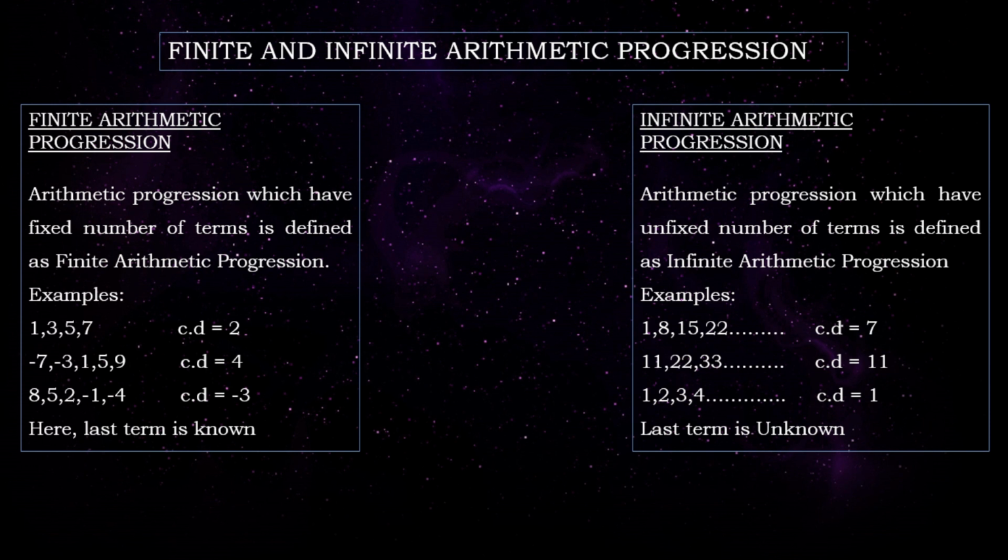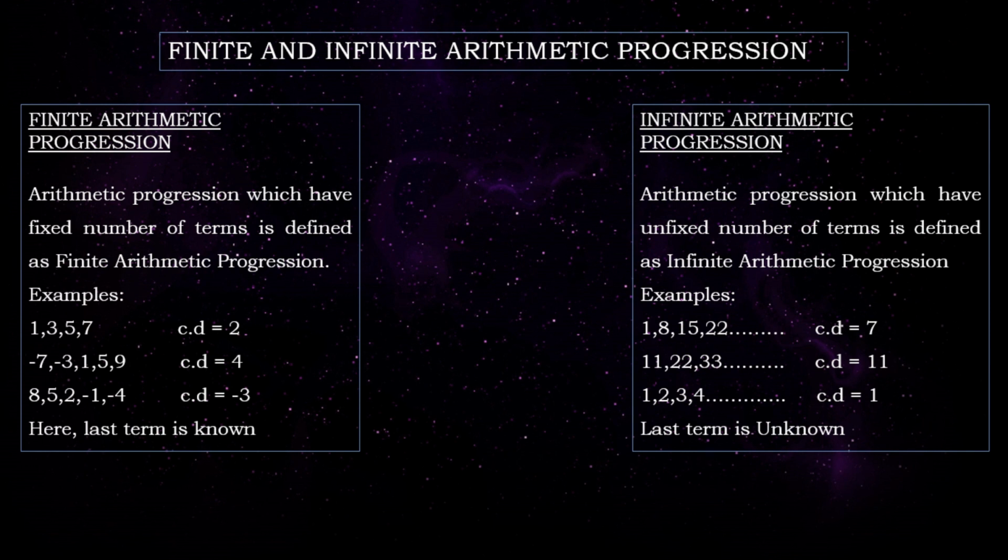In a finite arithmetic progression, we already know the last term. If we know the last term and there are no other terms after that, then this type of sequence is said to be a finite arithmetic progression. For example, in the sequence 1, 3, 5, 7, the sequence does not continue, so it ends at 7, and the last term is considered as 7 itself. So if we know the last term, then that type of sequence is said to be a finite arithmetic progression.